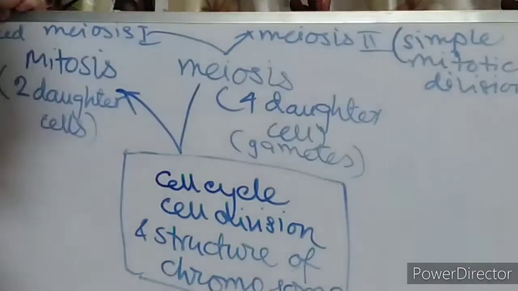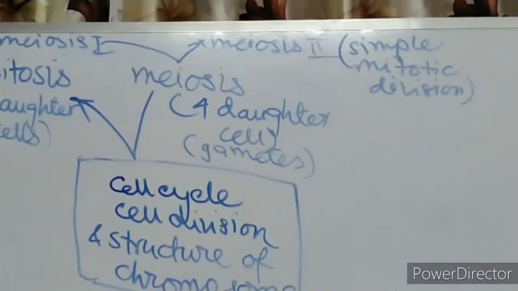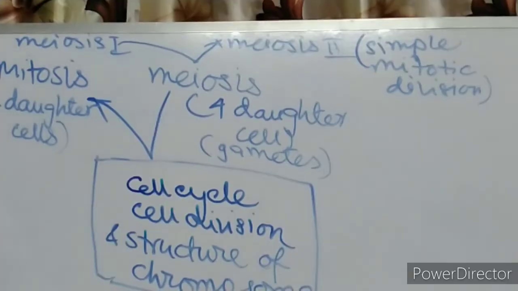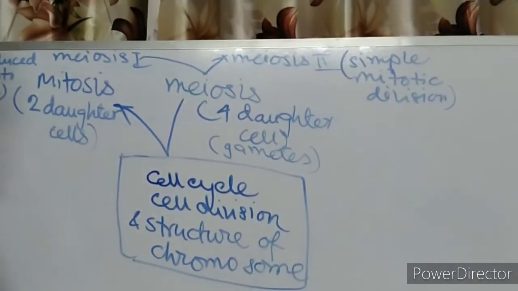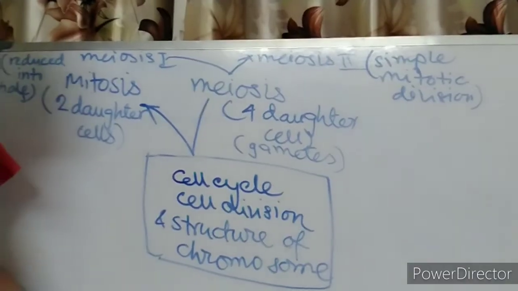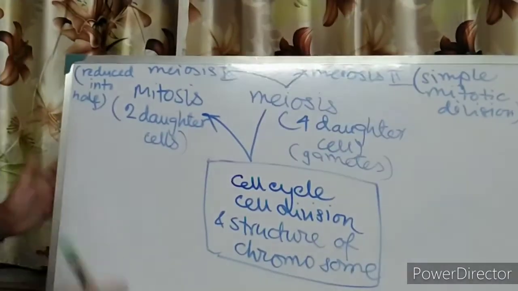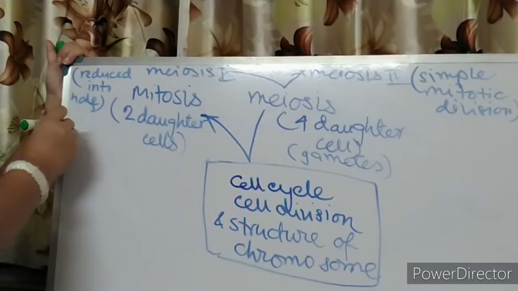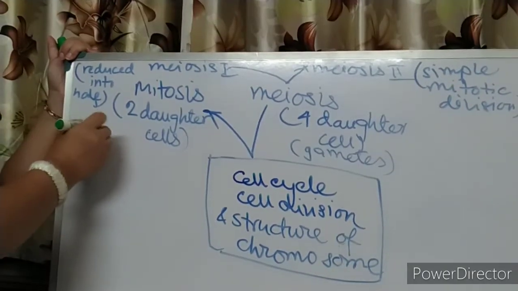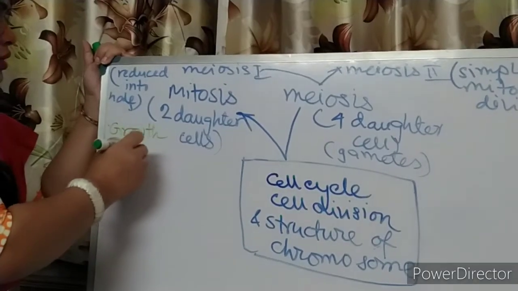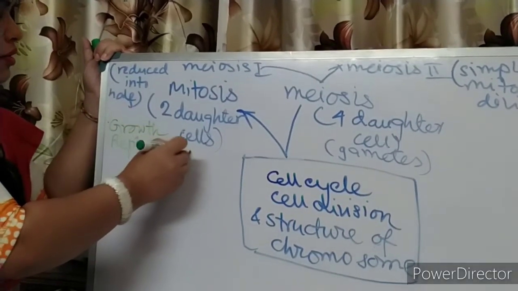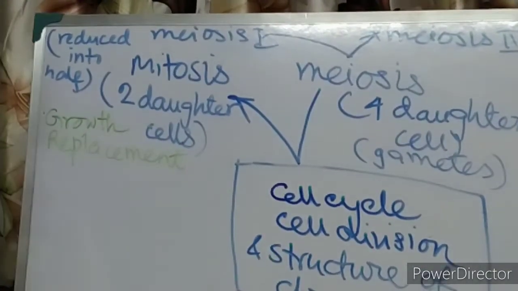Okay. Now this mitosis, why is this mitosis taking place? Definitely some reasons are there. Mitosis is necessary for the growth, for the replacement, growth of the body.